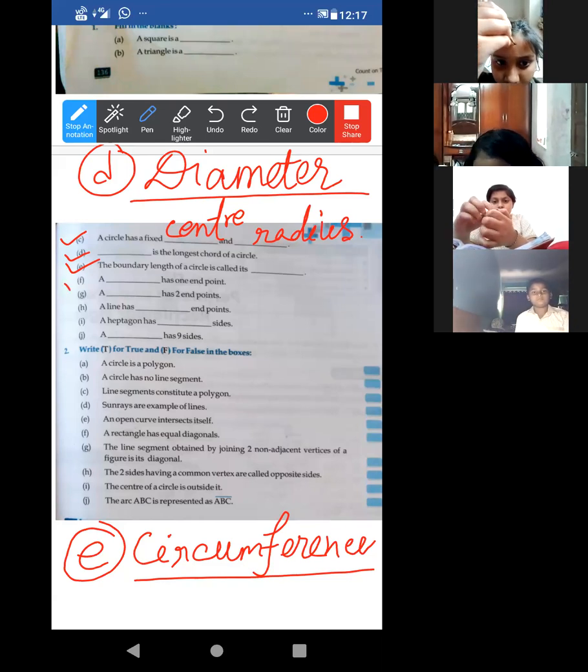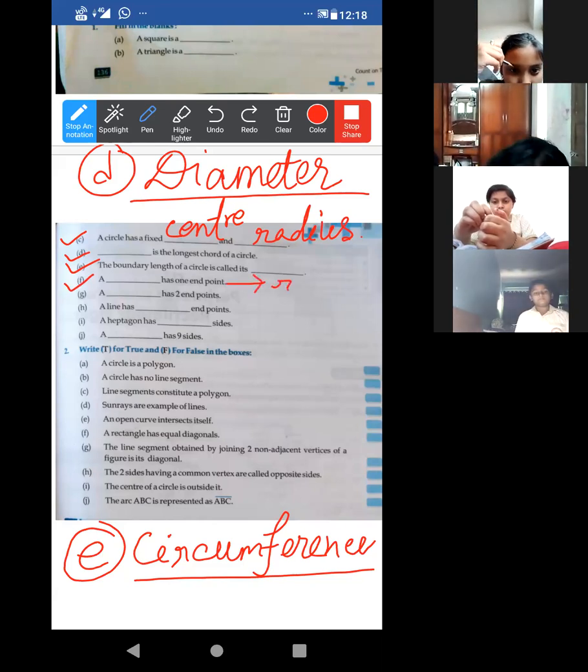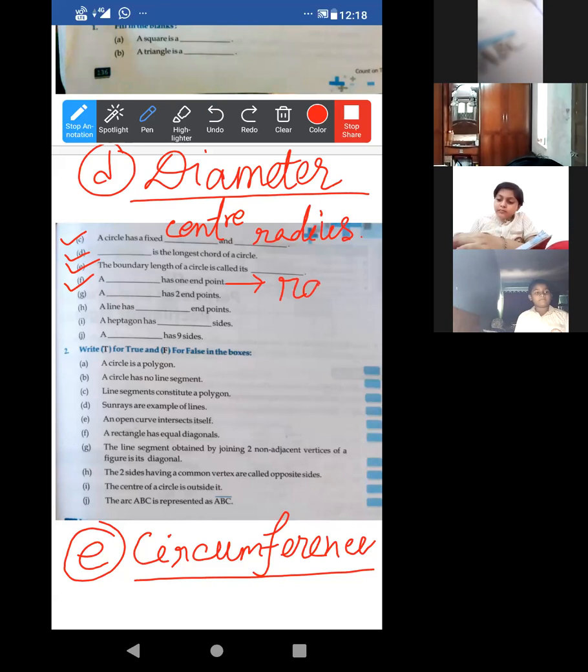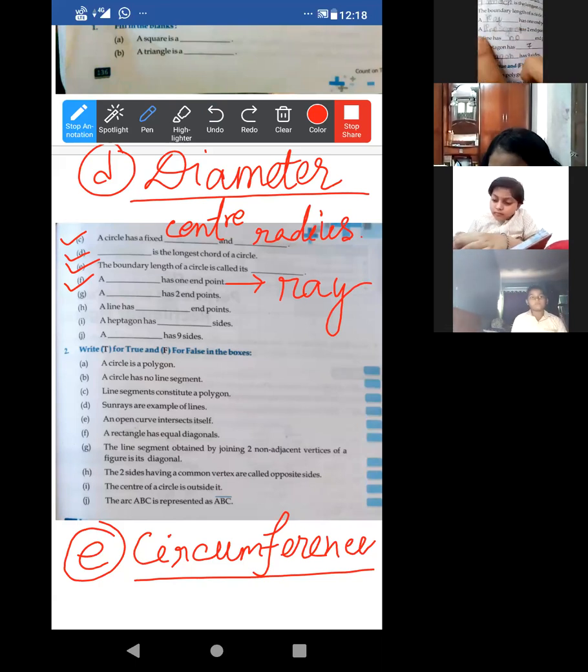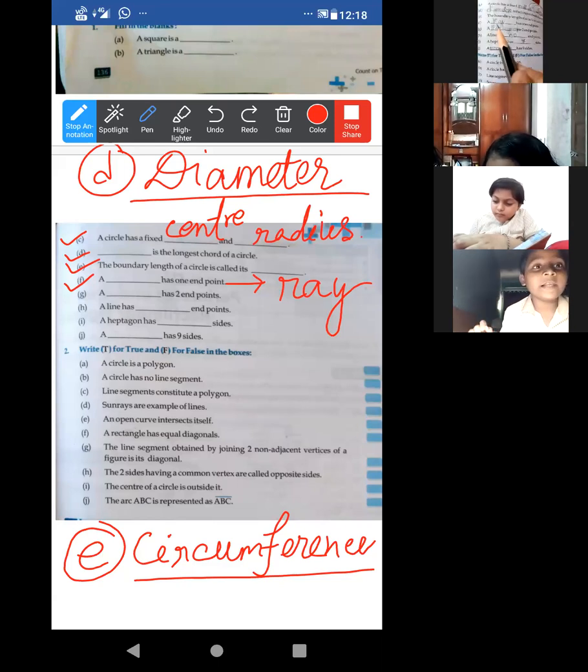Acha, our dash has one end point. It will be ray. Ray has only one end point. I know you are finished. Ray, okay. Acha, number G. Our dash has two end points. Parijat, you will say the answer. Acha, Farzana, very good. Line segment.